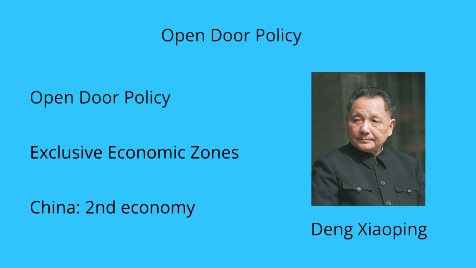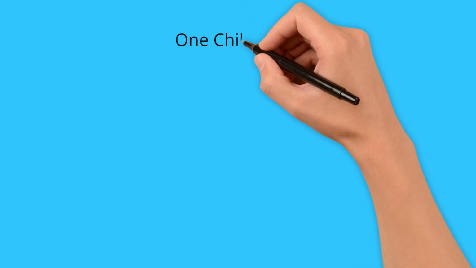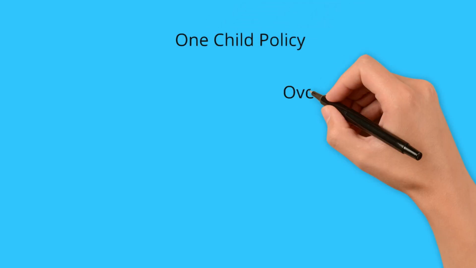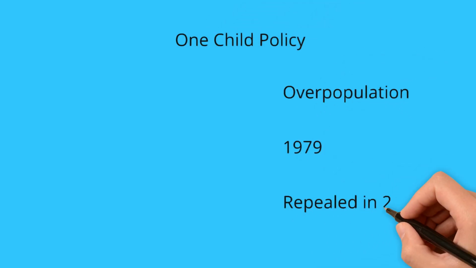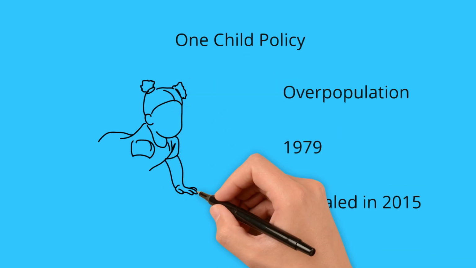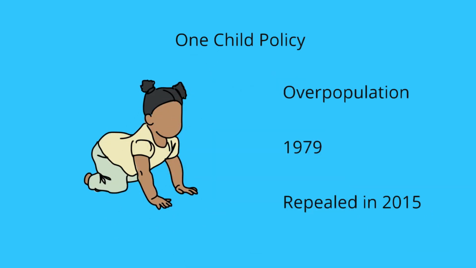As the Chinese population reached 900 million in 1980, Deng Xiaoping made the one-child policy into law. This prevented parents from having more than one child. Its main goal was to slow the rapid population growth, since the population of 500 million had nearly doubled in 40 years. However, by 2015, there was a problem of an aging population and a shrinking workforce. Consequently, the one-child policy was ended in 2016.